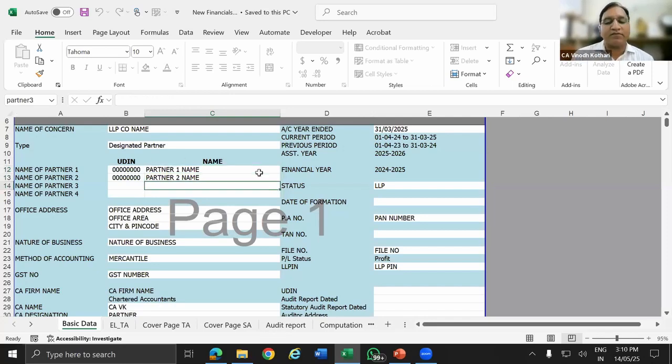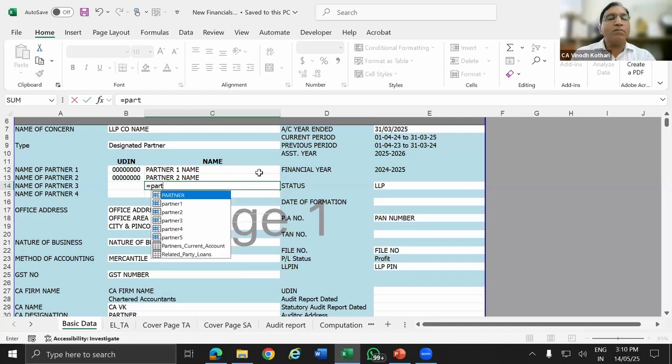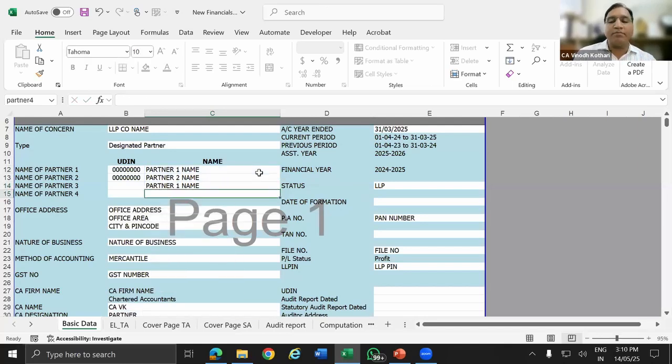Wherever I want Partner1, if I give equal to Partner1, the name there will be typed. So I don't need to remember the link. Whichever template I create or you create, ensure that the same name is given everywhere. If I want PAN, equal to PAN, wherever PAN is provided, the PAN number will be filled in.